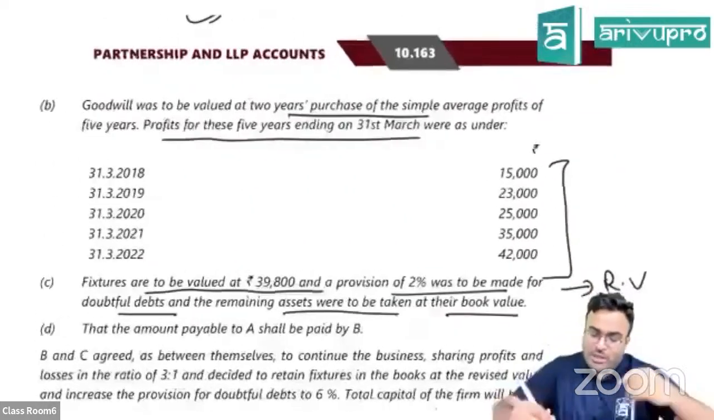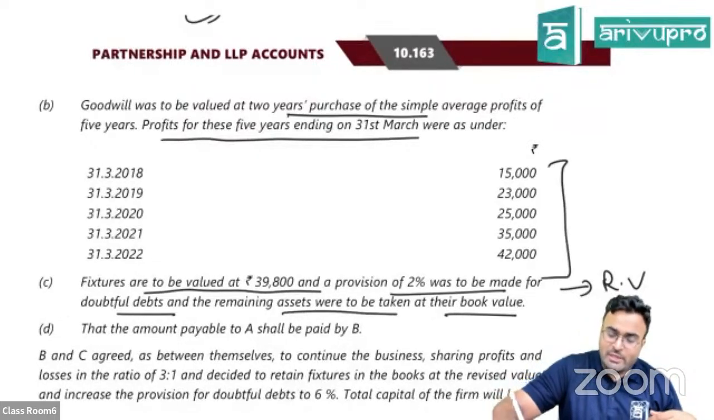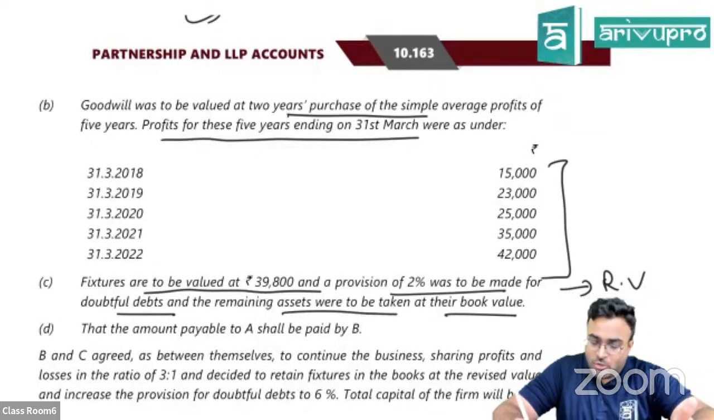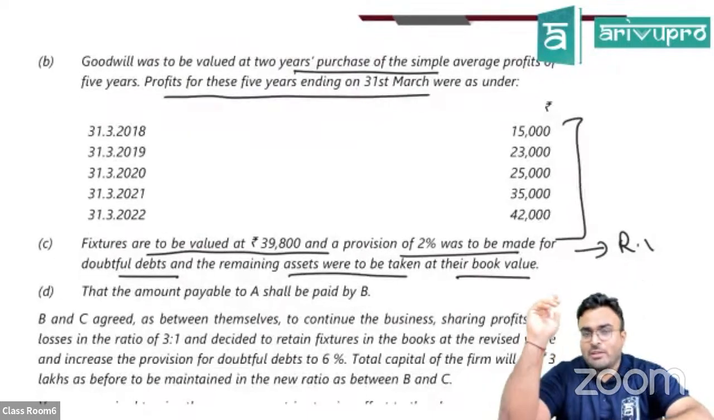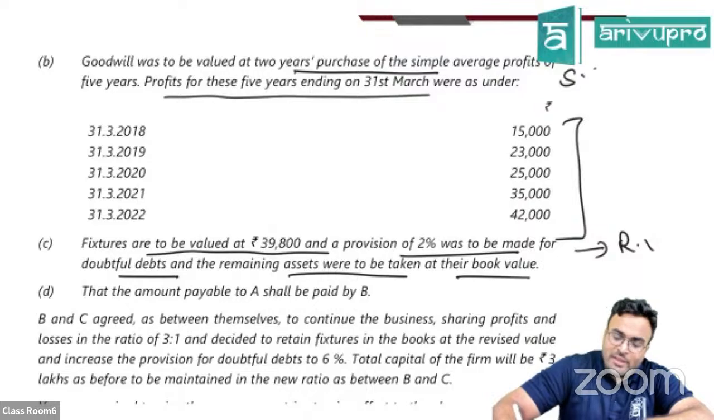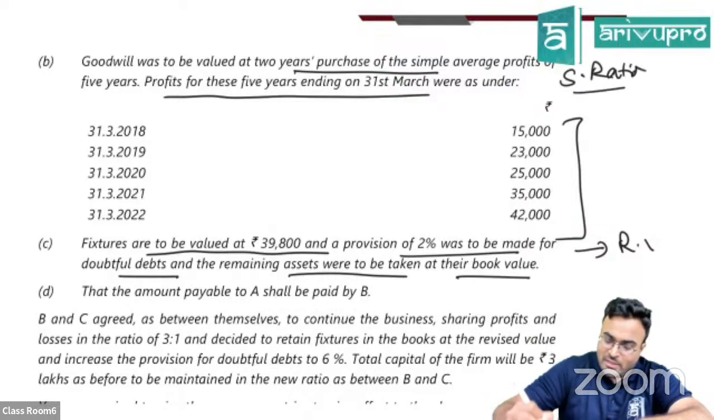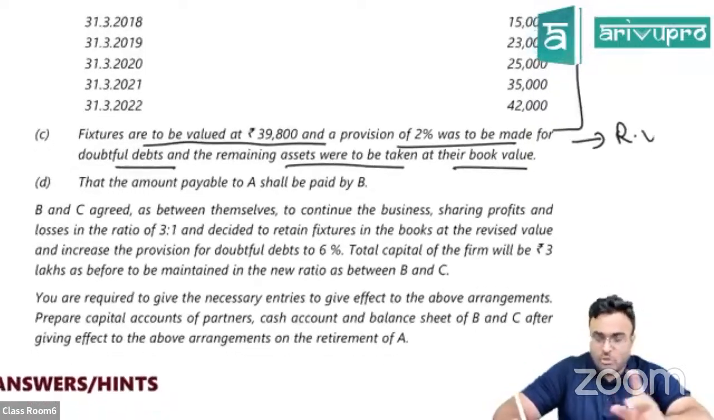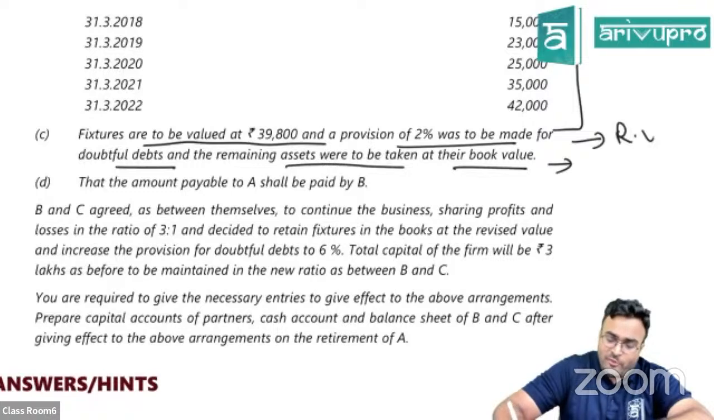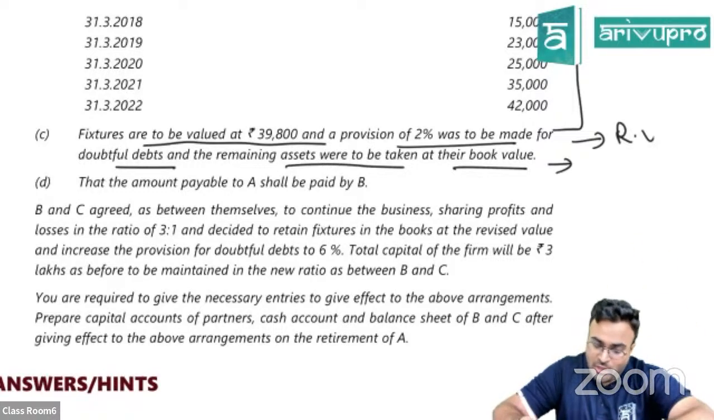Okay, goodwill is to be valued at 2 years purchase. So calculate the average profit, multiply it into 2, you'll get the goodwill. Distribute it to the retiring partner, give retiring partner share in sacrificing ratio, compute the sacrificing ratio. Fixtures are to be valued at 39,800 and provisions should be made. So 2 revaluation items in your revaluation account. Okay, distribute this profit in the new profit sharing ratio, the new one, not the old one, which is given at the starting of the question.